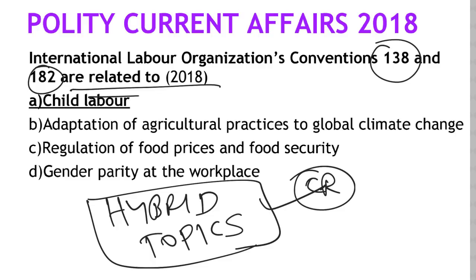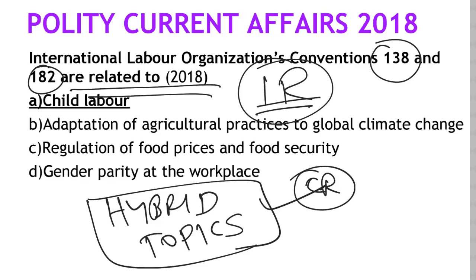So you should be good at multiple basics. IR here means interrelationship. You have to relate it to multiple subjects. You should be good at polity with modern India, polity with post-independence, polity with economy, polity with geography. Only if you are good at those can you handle such questions. This was related to conventions 138 and 182: eliminating the worst forms of child labor, and 138 related to minimum age. So even if you have read any current affairs, you can easily attempt this question.